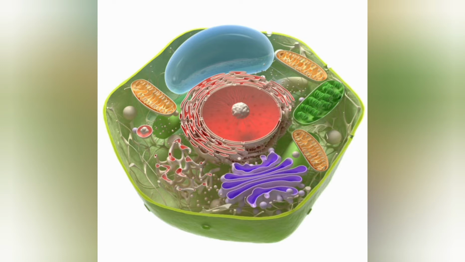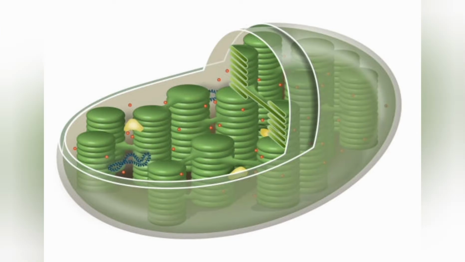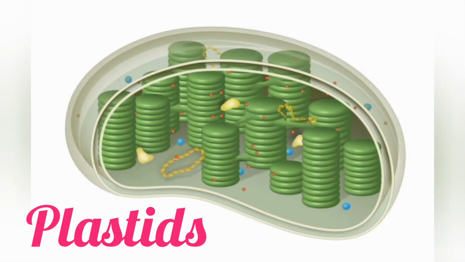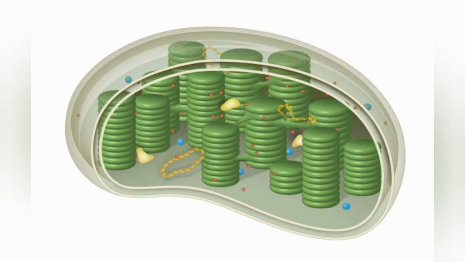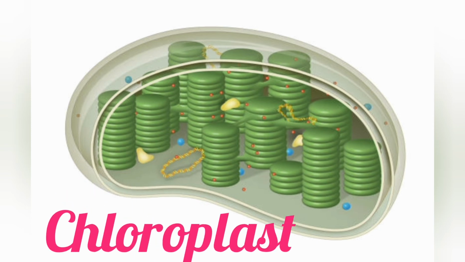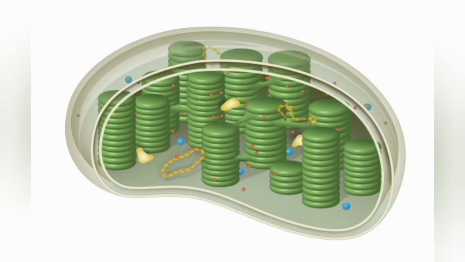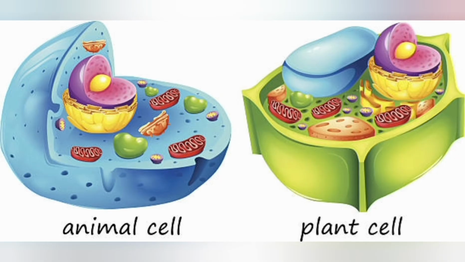Plastids. The organelle which gives colors is present only in plant cells. It is called plastid. There are two types of plastids, leucoplasts and chromoplasts. Chloroplast is the colored plastid. There are some differences in plant cells and animal cells. Cell wall, plastids like chloroplast, and big vacuoles are absent in animal cells.